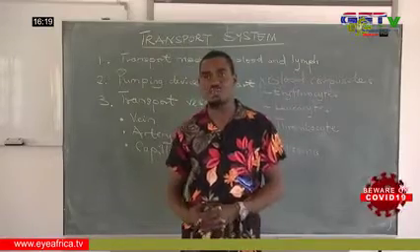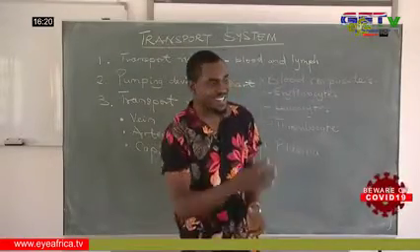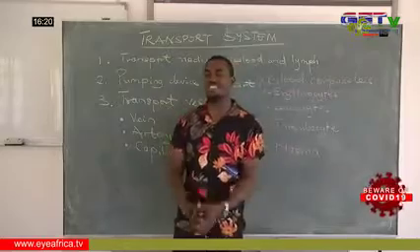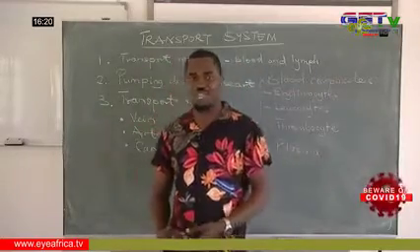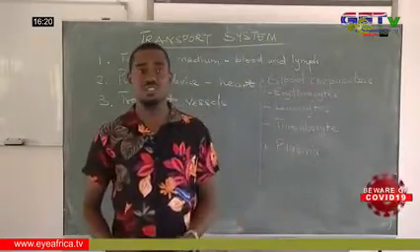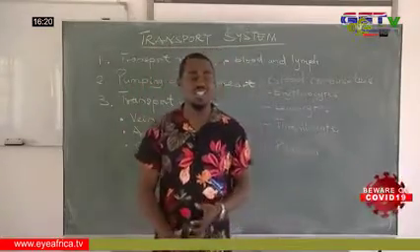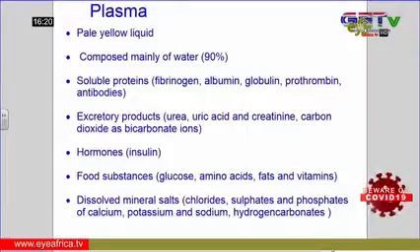So, let me start blowing your heads with big grammars. We look at the excretory products which are also in the plasma. Excretory substances such as urea, uric acid, creatinine, and carbon dioxide as bicarbonate ions.